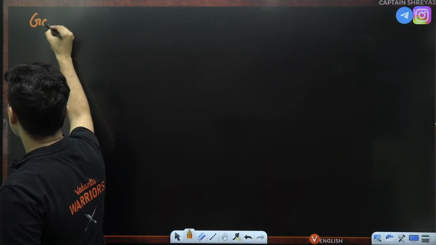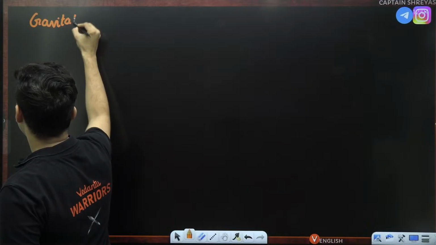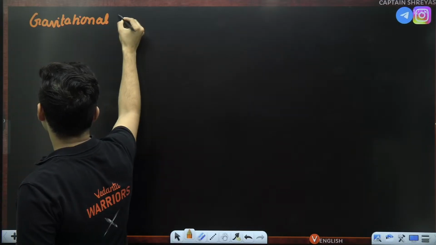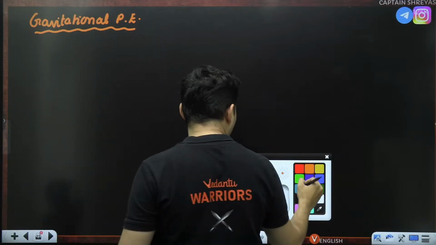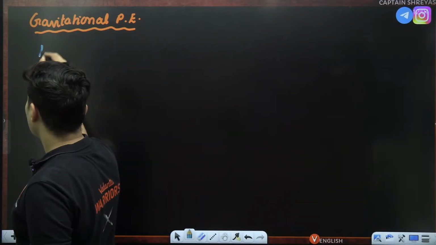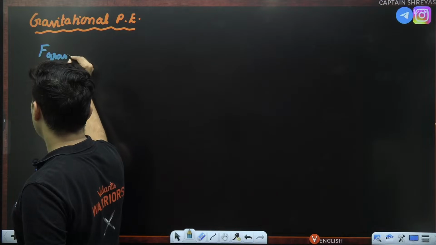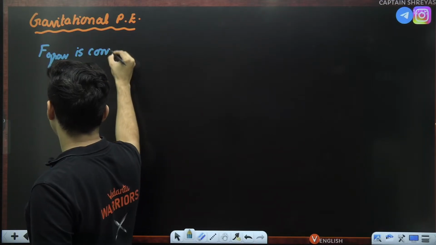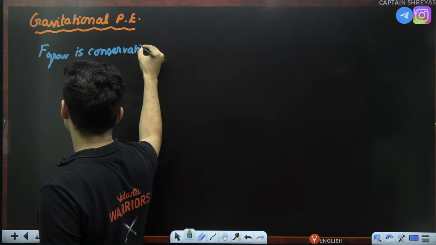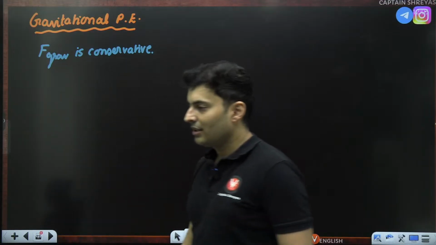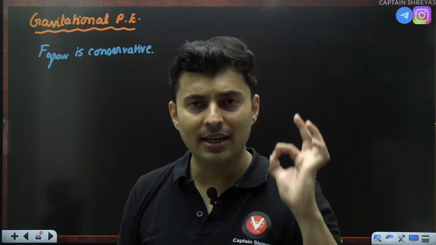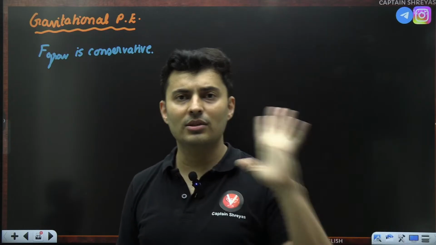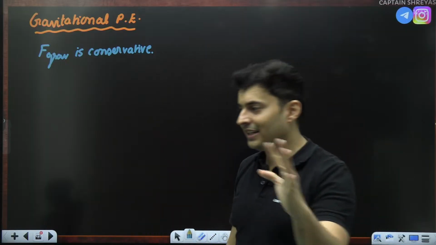Now, let's talk about gravitational potential energy. Remember, gravity is a conservative force. The force of gravity is conservative in nature. Do you remember conservative forces? What is the meaning of it? No matter how you go, the work done only depends on the final and the initial point. How you go does not matter. Path does not matter. It is like a state function.